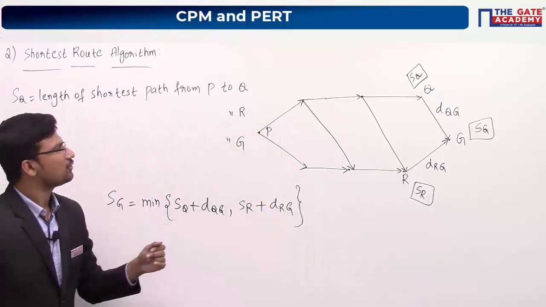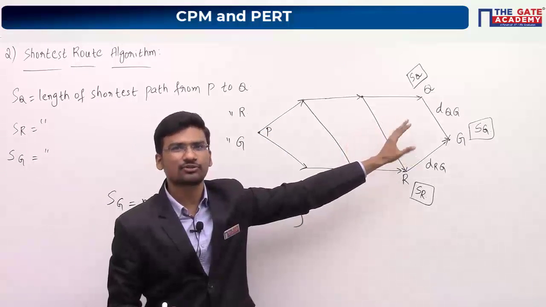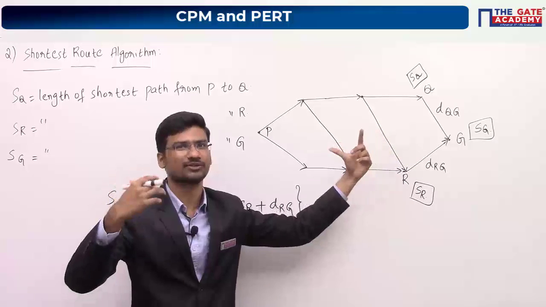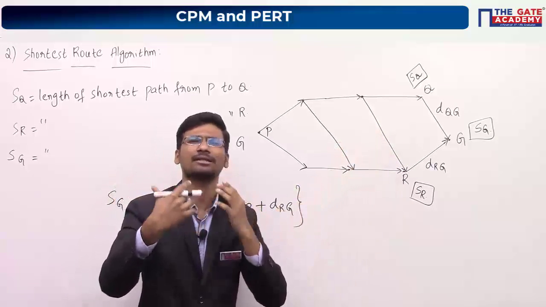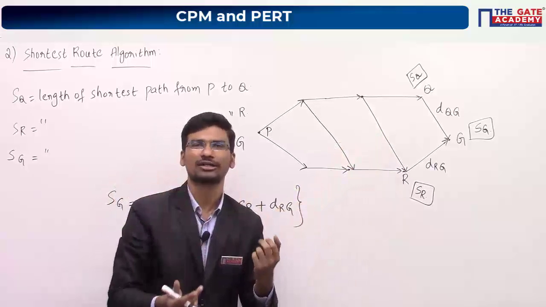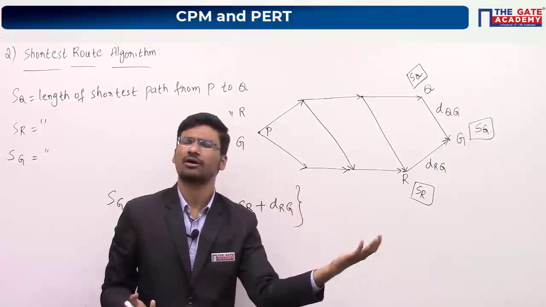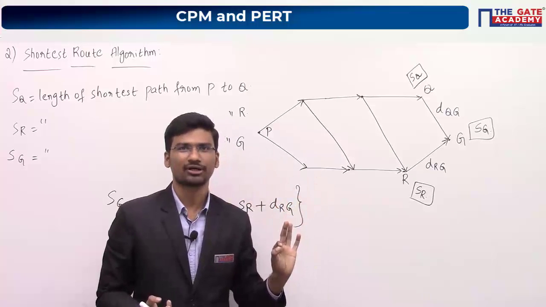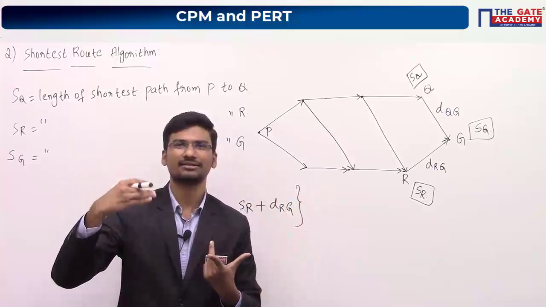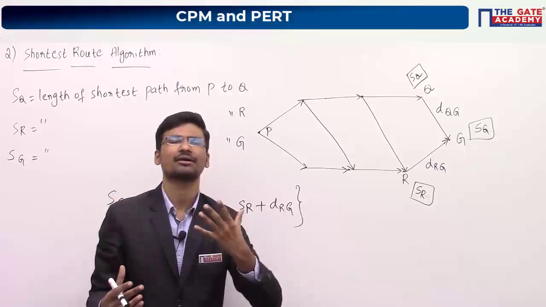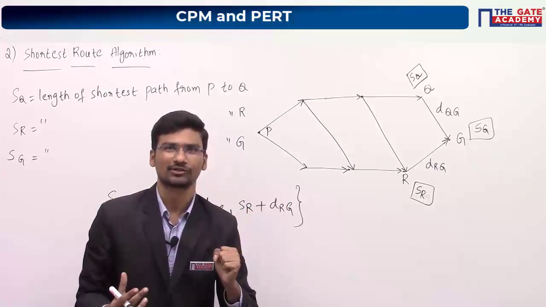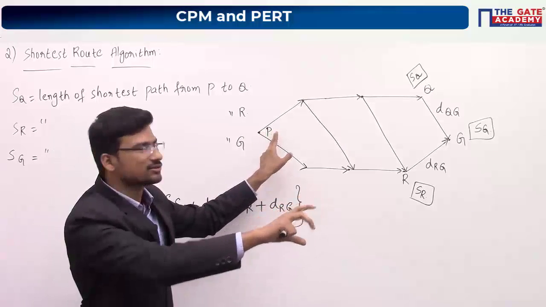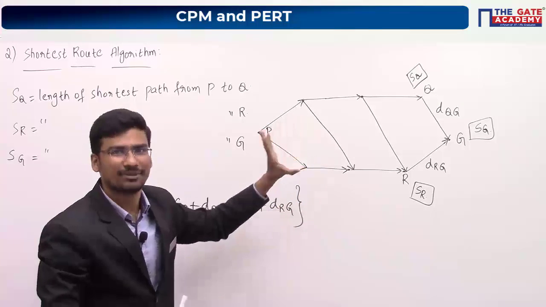Okay. So what they are saying, they are given this particular network diagram. So you just have to compare this one with the previous question. Otherwise, you will not understand. In the previous question, we have seen how to apply that particular algorithm and how to find the shortest path from start node to end node, or from start node to any other node. There we considered them as cities, but now I am just referring to them as nodes. That's all. Now, this is missing in the slides, so you can add this P value. Some typing error was there.